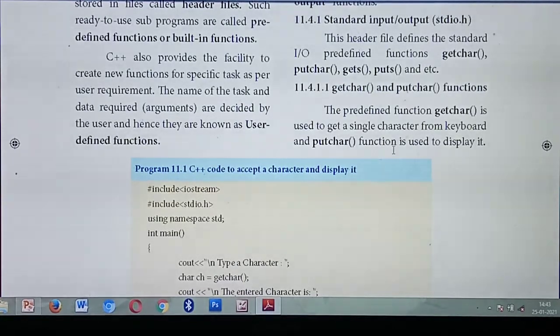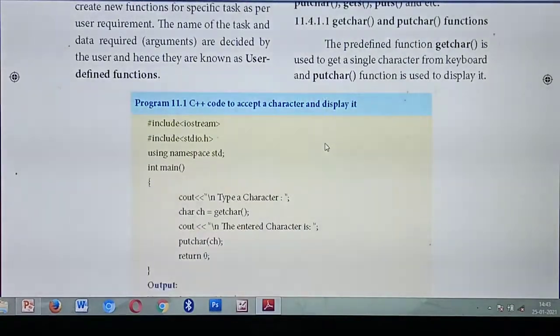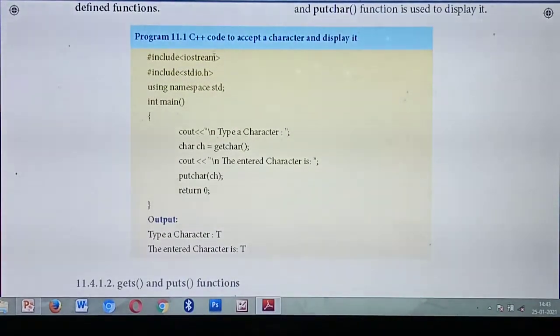What you get as input by using getchar, all of it is displayed using which one? Putchar. Understood? Okay, listen. Now you are going to write a C++ program to accept a character and display it. That means you get a character as input from the keyboard, and you also display the same character as output.